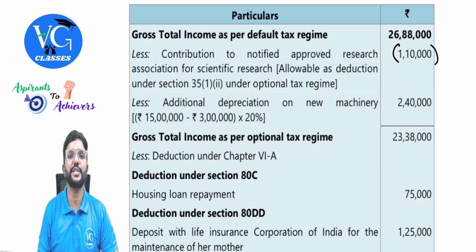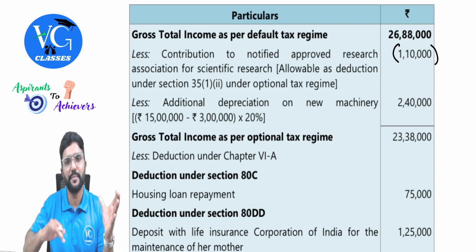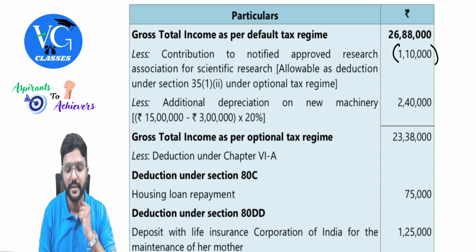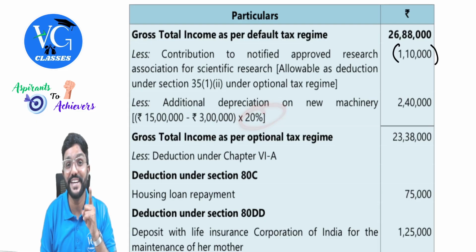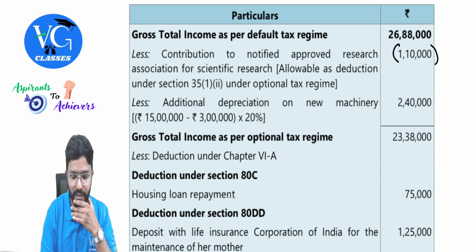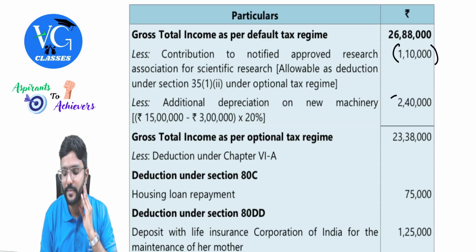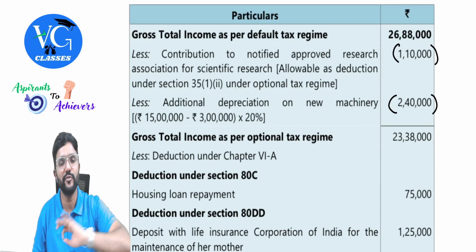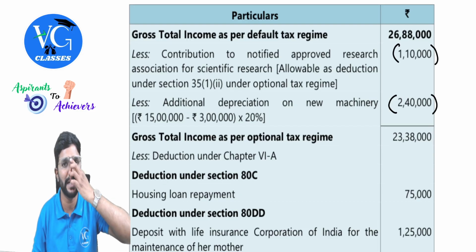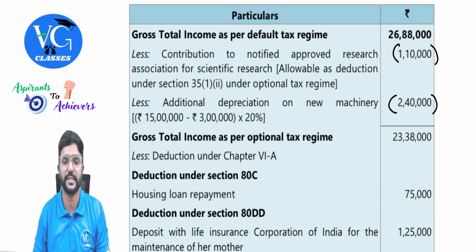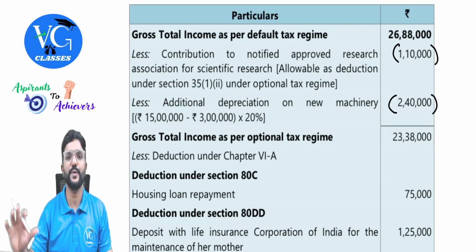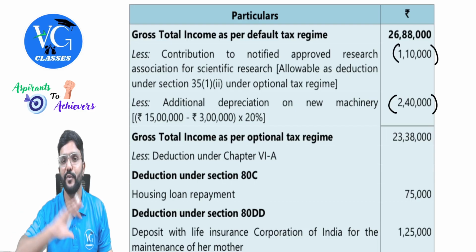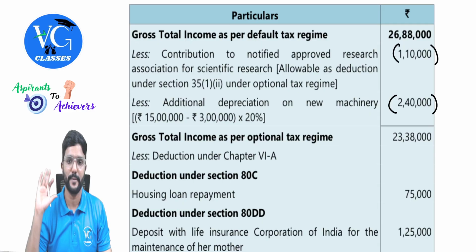Then additional depreciation on new plant and machinery, that is 15 lakh minus subsidy. You will get 12 lakh. On 12 lakh it is 20%. 20% now is not subsidy, it is depreciation rate. Enhanced depreciation or additional depreciation, guys. So on 12 lakh, 20% comes to 2 lakh 40. And please be careful, full 20% is allowed in the current year because the asset is put to use for more than 180 days during the previous year itself. So on the new asset which is acquired and put to use during the previous year for more than 180 days, full depreciation will be allowed in the current year itself.